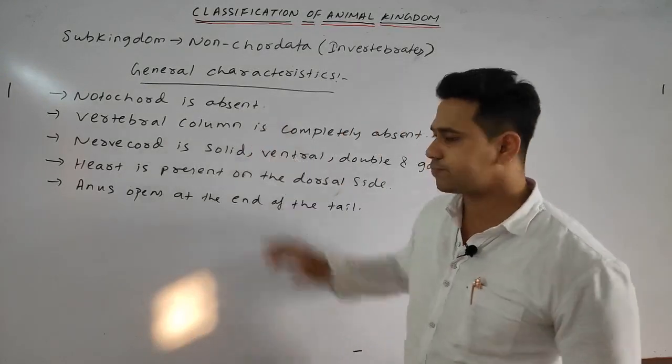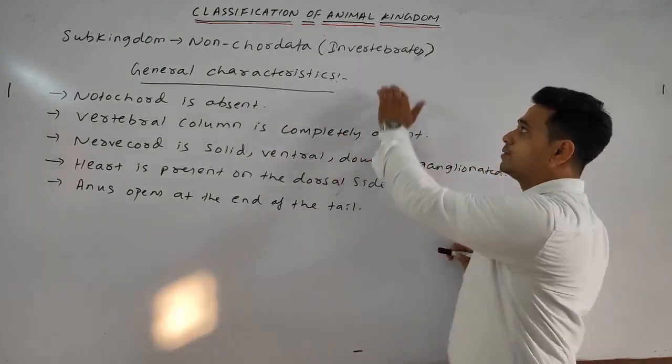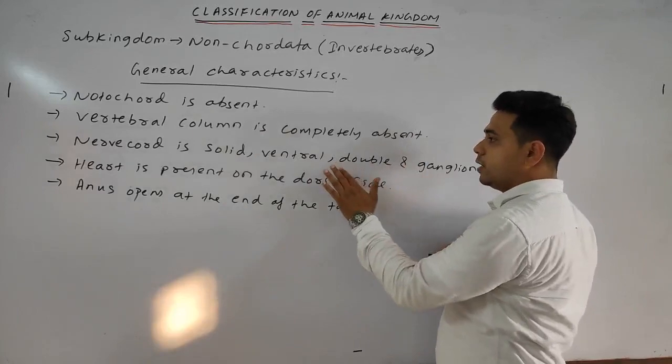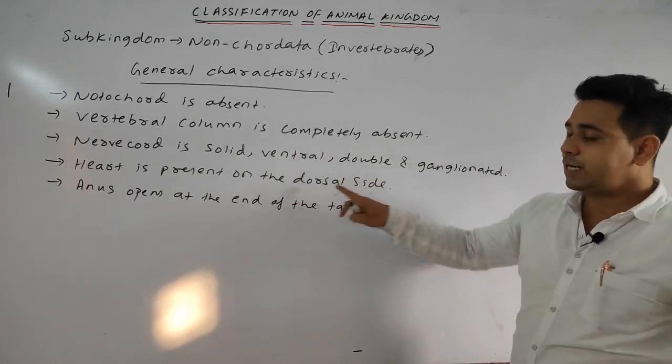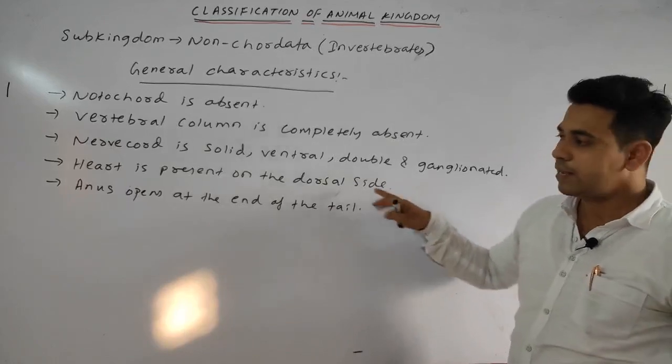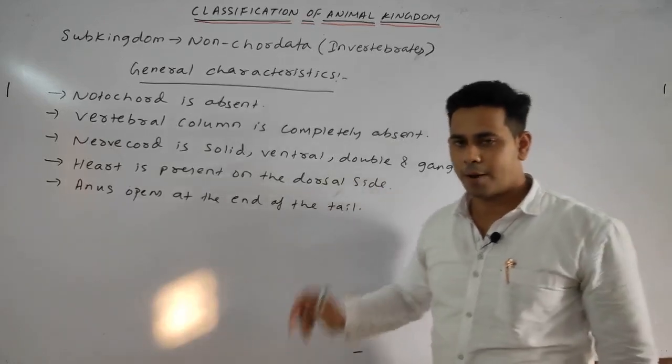Notochord absent, vertebral column completely absent, that is why it is called invertebrates. Nerve cord is solid, ventral, double and ganglionated. Heart, if present, is present on the dorsal side. Then the anus opens at the end of the tail.